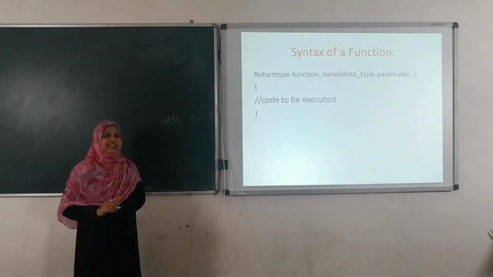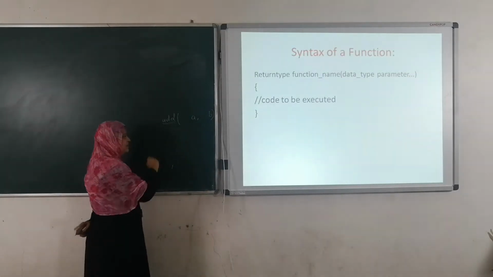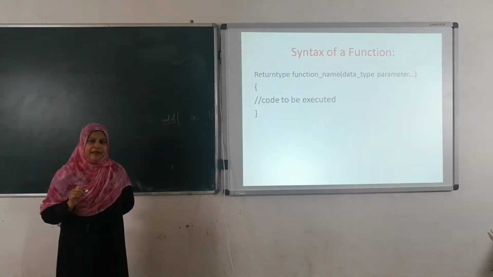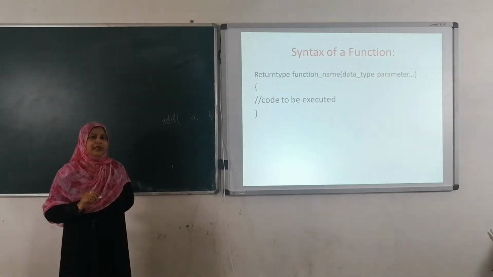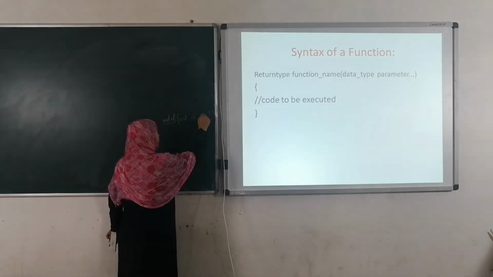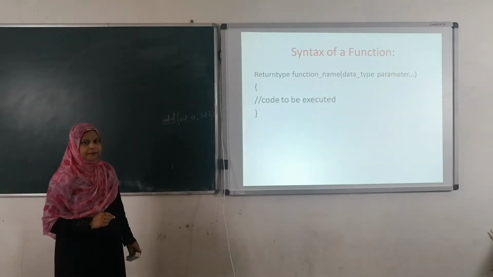Whenever we are going to use any parameters in the function, we have to declare those parameters. Here I am going to perform addition of two integers, so the data type is int. So int A comma int B.